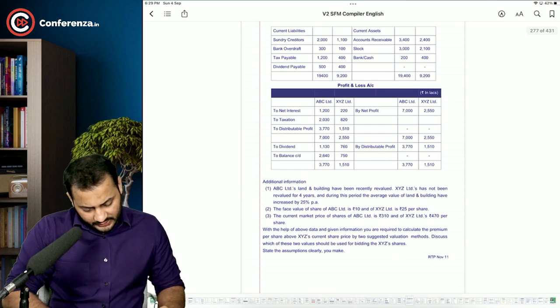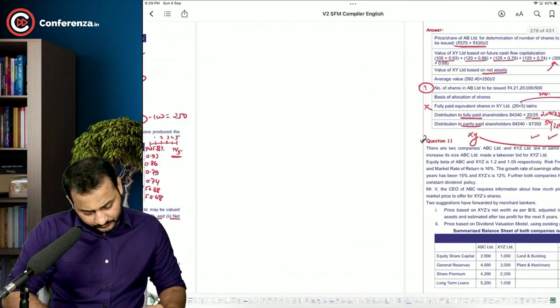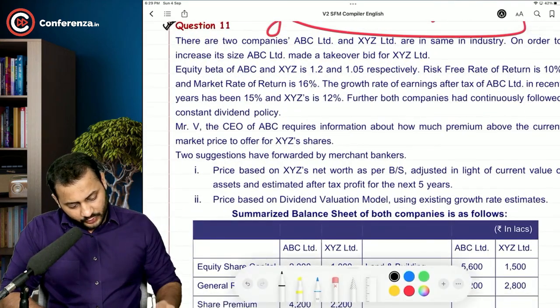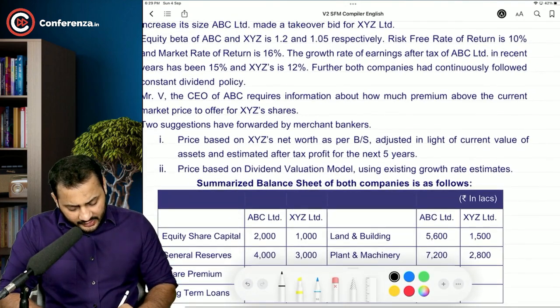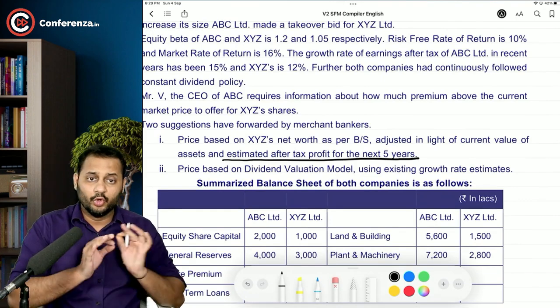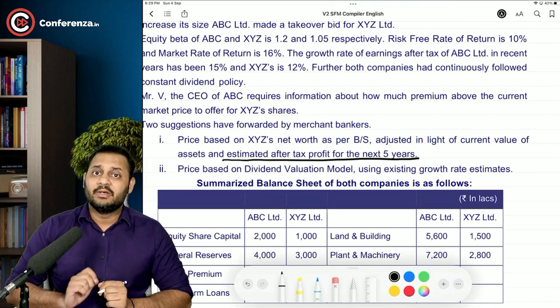Let's have a look at the answer to the question. I will just show you that particular sentence. See, you can see the difference. It is written: estimated after tax profit of the next 5 years. Nowhere here can you see the word average, and that has made the difference.